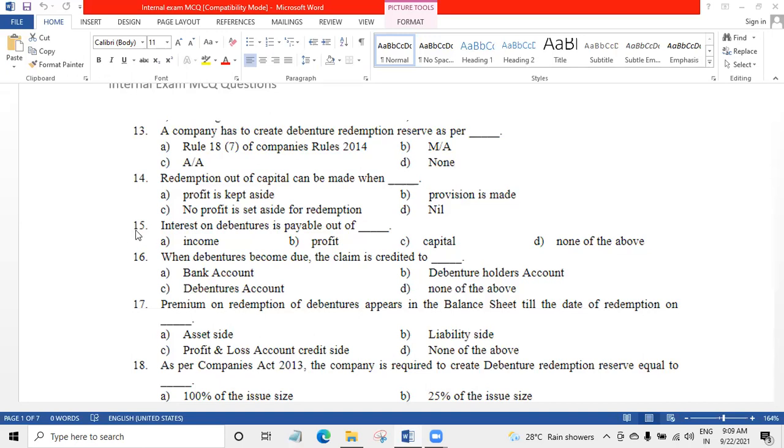15 number, interest on debenture is payable out of dash. Income, profit, capital, none of the above. 15th is A, that is income. Okay, payable out of income. Number 16, when debentures become due, the claim is credited to dash.